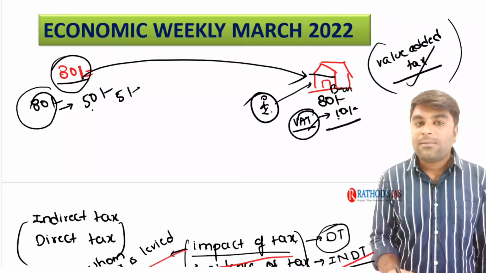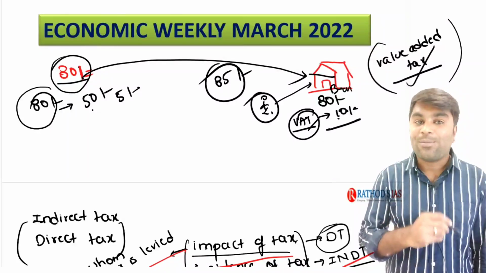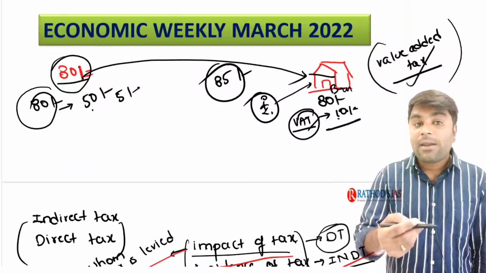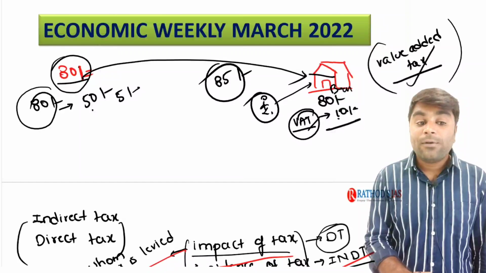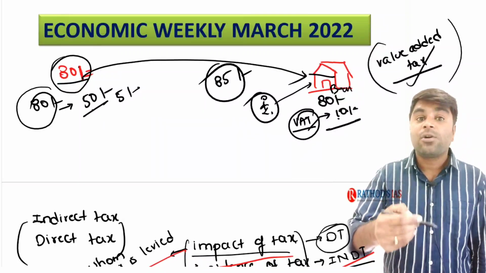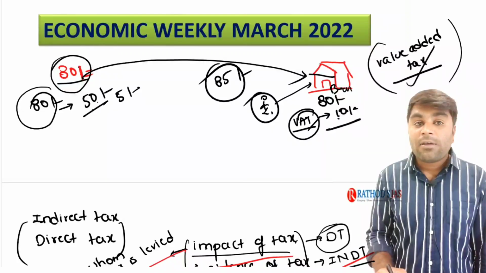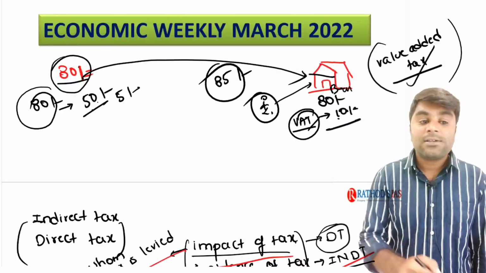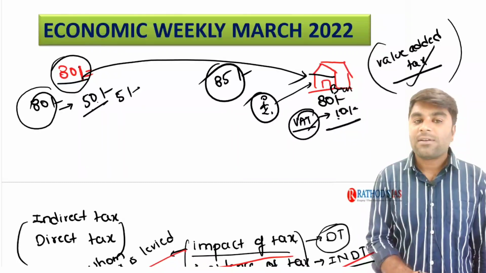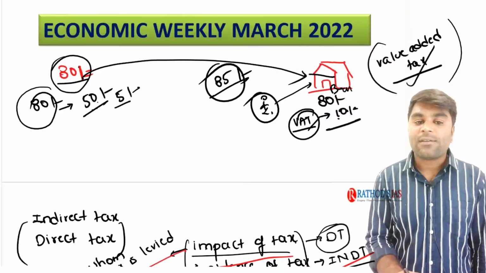So ultimately this person buys that bread at 85 rupees, because it is a value added tax, a tax levied on the value added only. In our example, the manufacturer took an input of 30 rupees and added a value of 50 to it. So the value added is 50, and when the value added tax is 10%, that is 10% on the value added 50 rupees. So 10% of the 50 rupees is 5 rupees, which ultimately made the price of the bread 85 rupees.